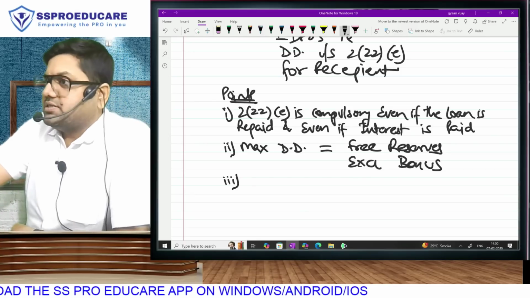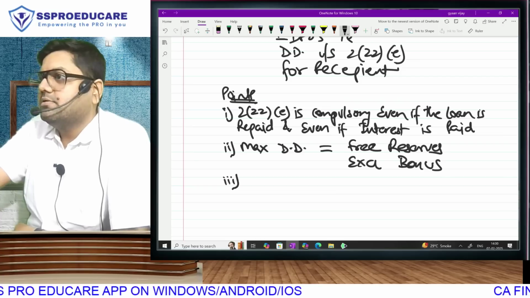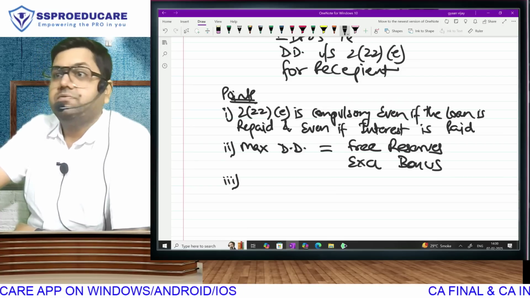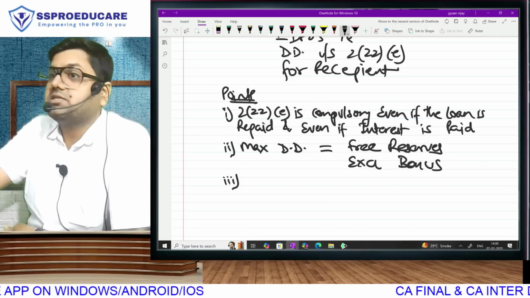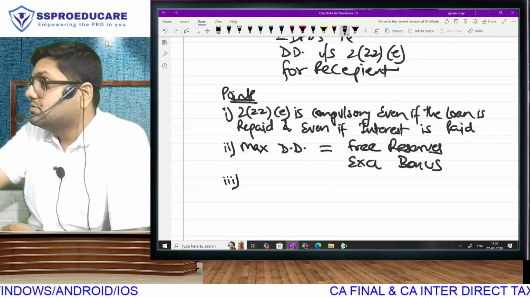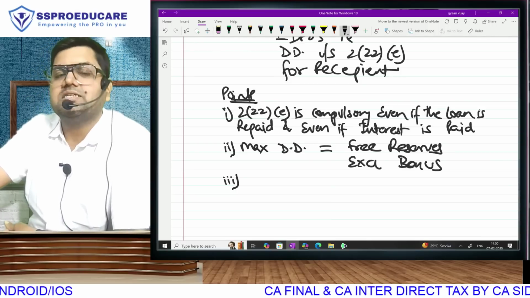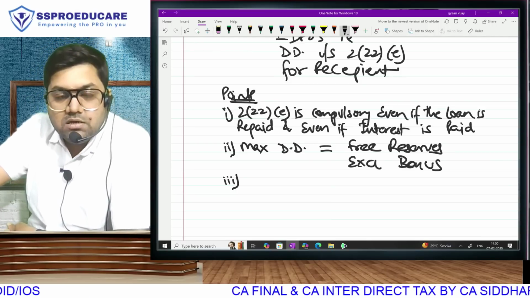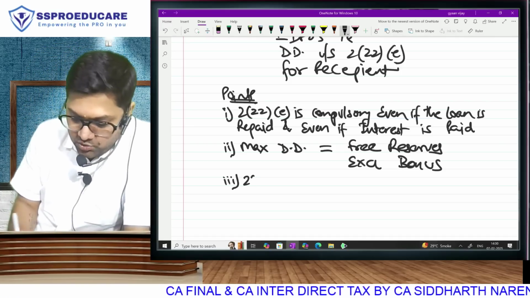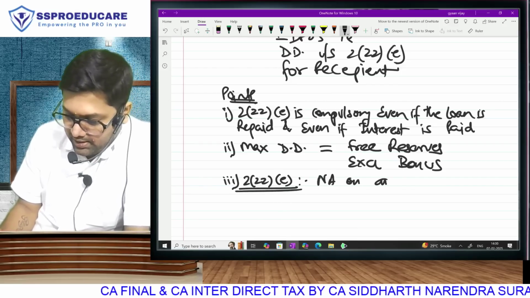You all didn't ask me that question, but now you are clear that loan taken in the morning and repaid in the afternoon is also going to be covered here. Interest paid still covered. Now I still have a question, which again you should have asked, sir, but what if it is an extremely genuine case? Genuinely a loan is taken. The loan was taken not with the intention of taking money and not giving it back by secretly transferring dividend. The loan was taken genuinely for the purpose of loan transaction. So they say 222E is not applicable on any transaction